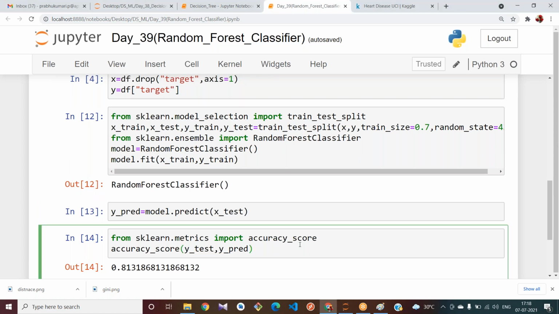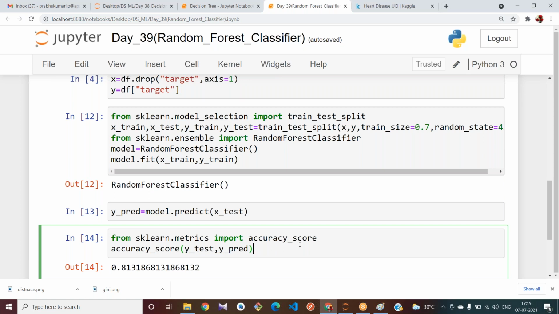Have you got the accuracy for the heart data set more for random forest or decision tree? Please respond once. 84 and 85.